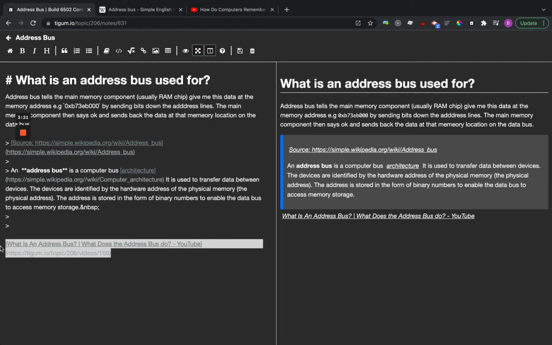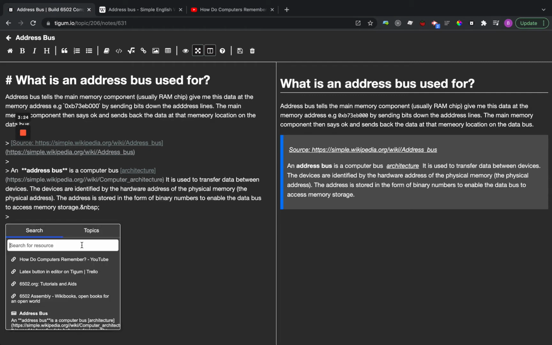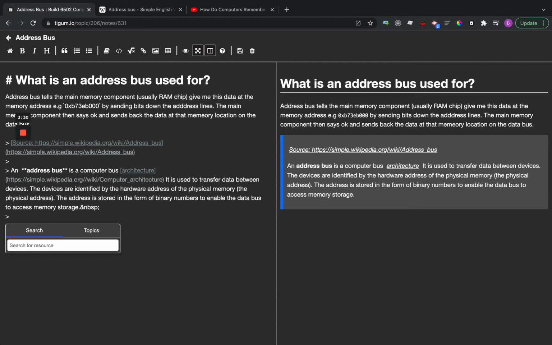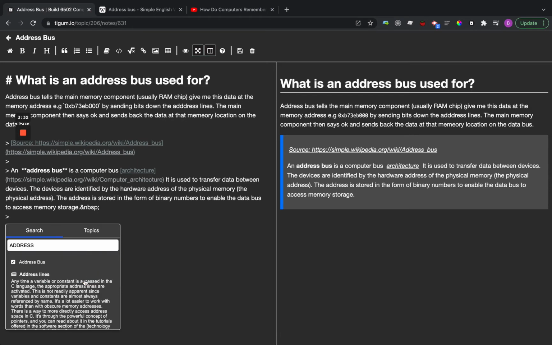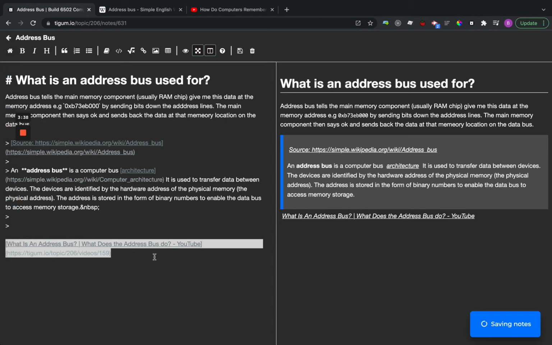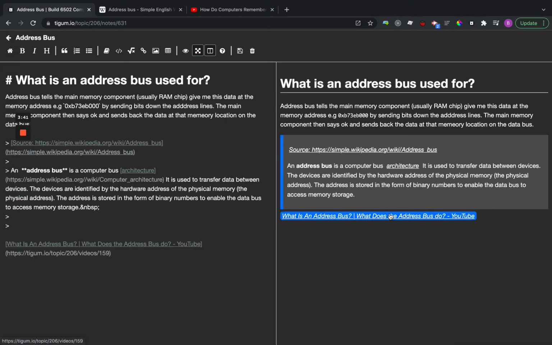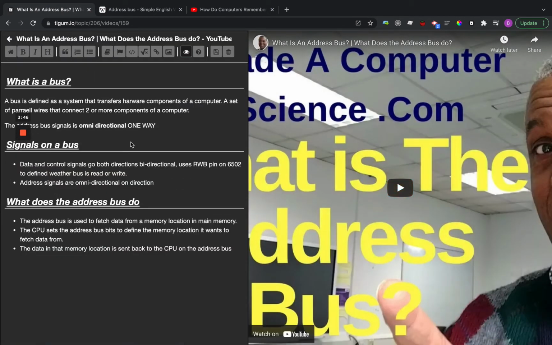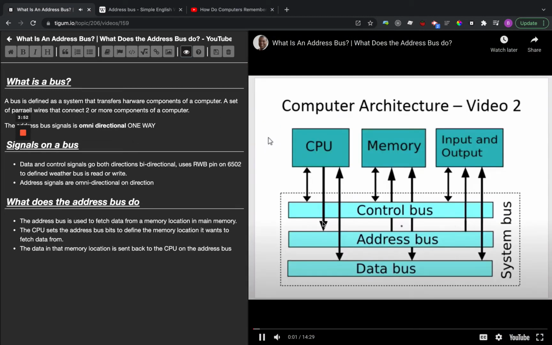The other thing down here is a video that I collected from YouTube using the Chrome extension. If I look for address lines again, you can see here it is. What this does is create a link to this note video thing I've created. When I click on this, it goes to that, and on the right hand side, there's a YouTube video embedded. This is a guy describing what address buses are used for and how they work. It's a really good video, so I said I'll collect this and try to take some notes on it.